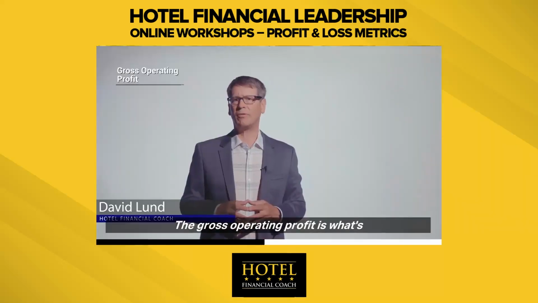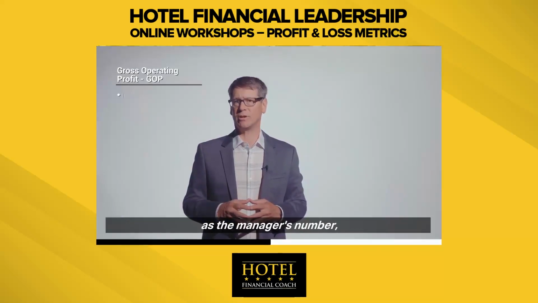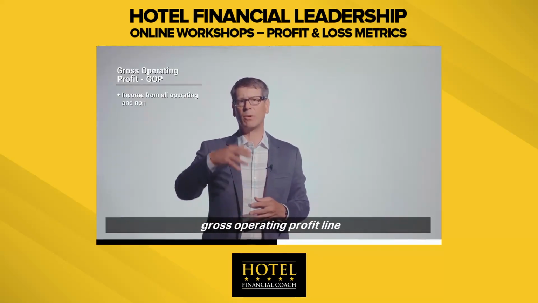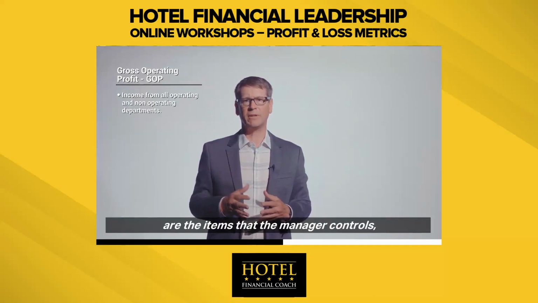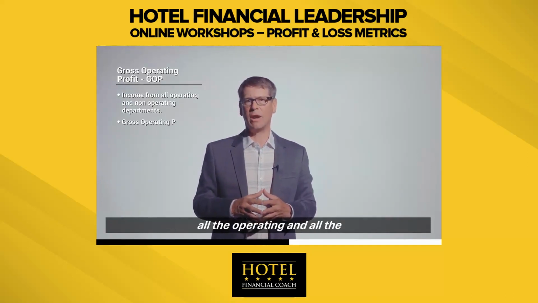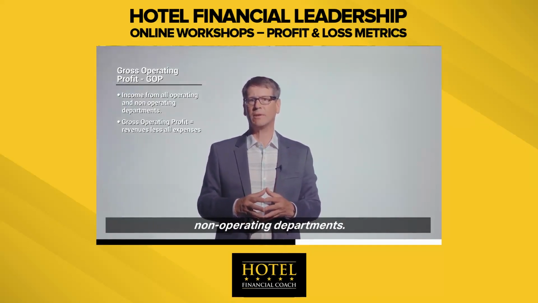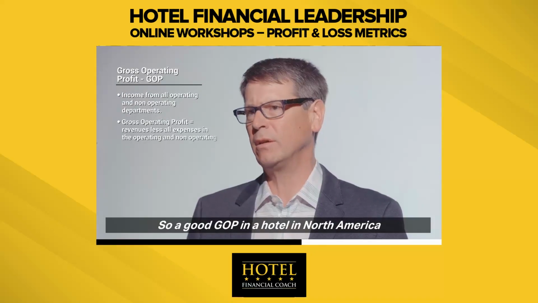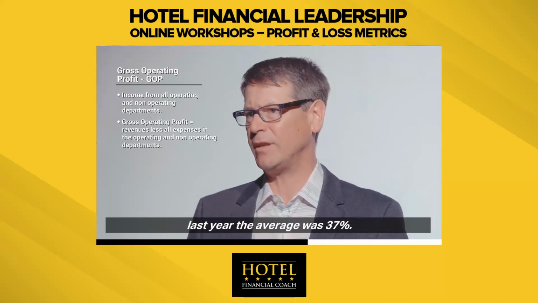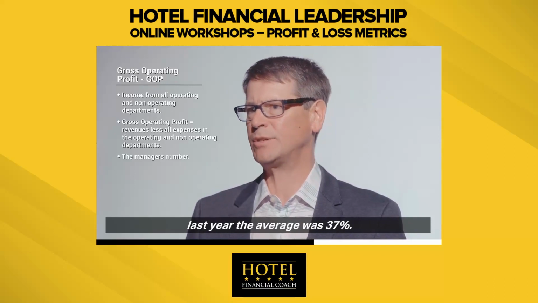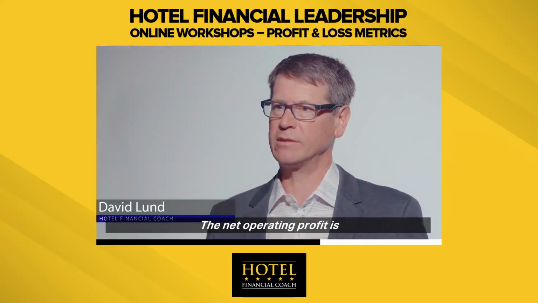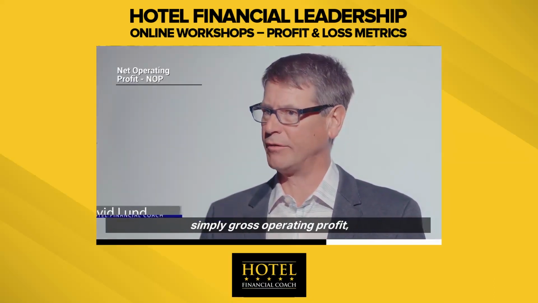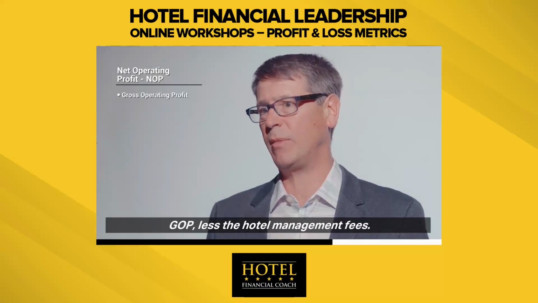The gross operating profit is what's commonly referred to as the manager's number, because everything above the gross operating profit line are the items that the manager controls, all the operating and all the non-operating departments. So a good GOP in a hotel in North America last year, the average was 37%. And net operating profit is simply gross operating profit, GOP, less the hotel management fees.